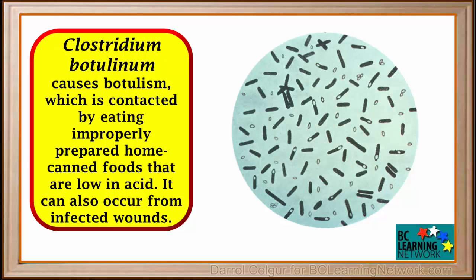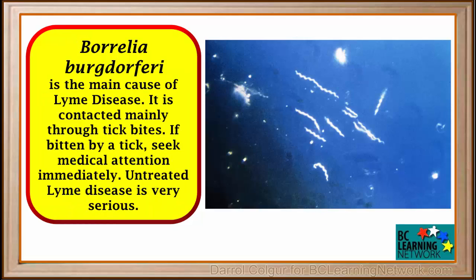It can also occur from infected wounds. Botulism can be fatal if not treated very quickly. Borrelia burgdorferi causes Lyme disease. It is contracted mainly through tick bites. If bitten by a tick, seek medical attention immediately. Untreated Lyme disease is very serious.